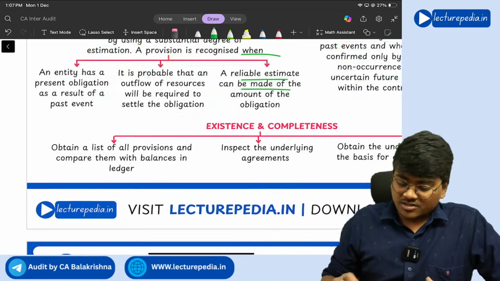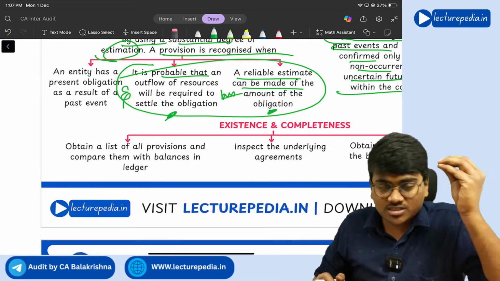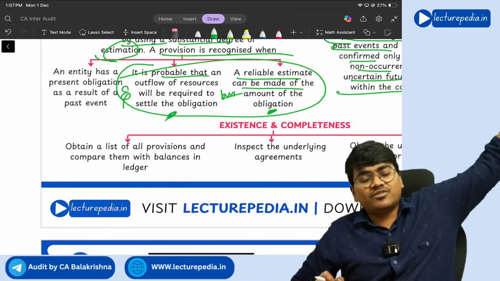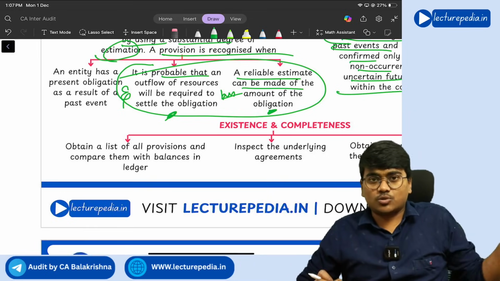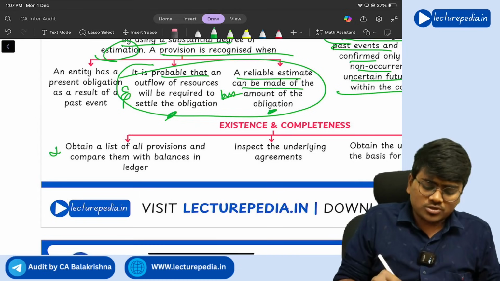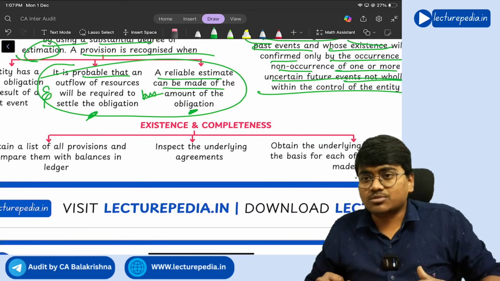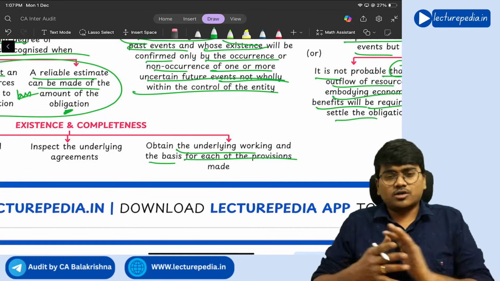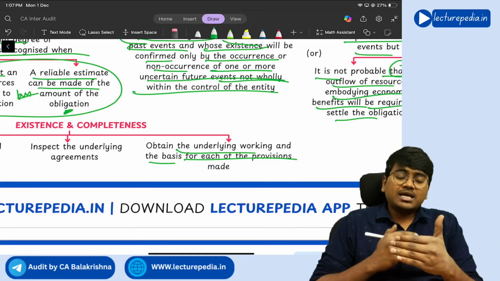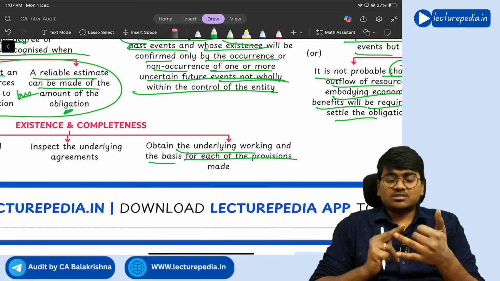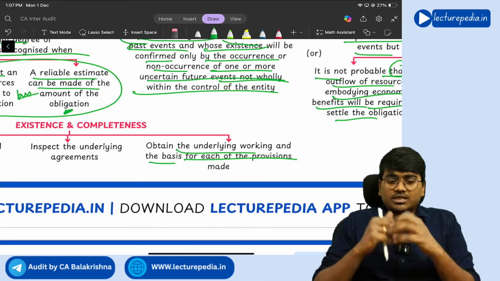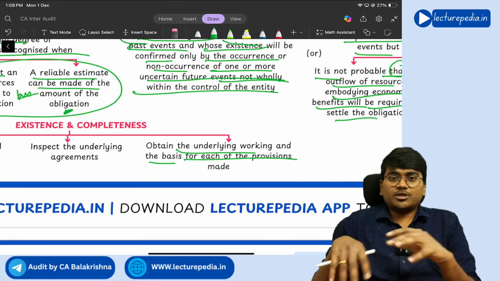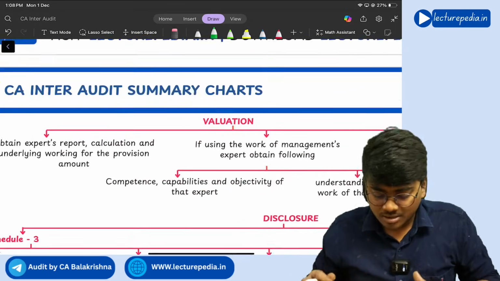Instead of creating a provision. Next, with respect to existence and completeness of these provisions and contingent liabilities, you need to first of all obtain from the company the list of all provisions and compare them with the balances in the ledgers, right? This is the common procedure that you will perform for almost all balance sheet items. Next, inspect the underlying agreements and obtain the underlying working and basis for each of the provisions. For provisions there will be calculations involved, like gratuity provision and income tax provision. There will be separate calculation sheets, so you need to ask the company to provide the calculation sheet for all the provisions that the company has made in the books of accounts.